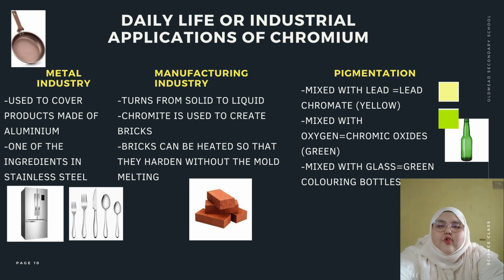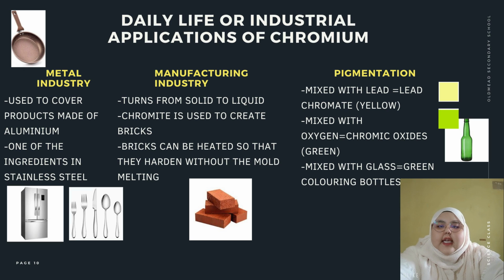Other than that, chromium is also used as pigmentation. Chromium is named well. Its name comes from the Greek word chroma, which means color, and many of the uses of chromium have to do with its ability to create color when mixed with other elements. When mixed with lead, chromium creates lead chromate, which is used as yellow coloring in pens, and when it is mixed with oxygen, it forms chromic oxide, which creates a green coloring. Chromium, when mixed in glass, can make green colored bottles.